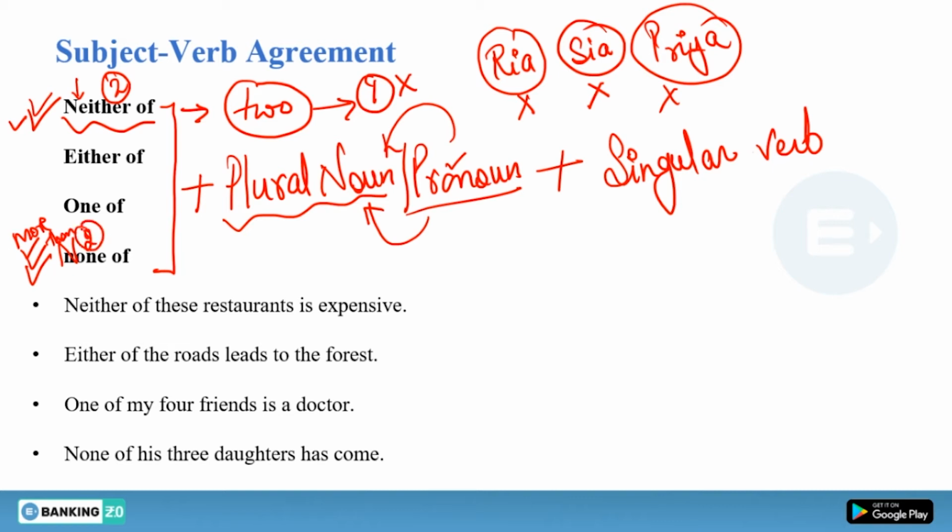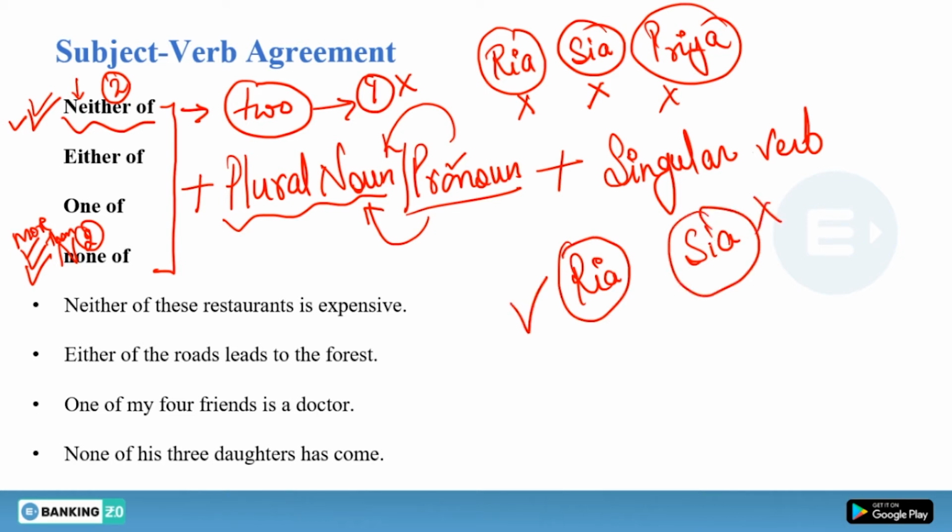Right? Now, either of, where do we use either of? Suppose again we have Sia and we have Ria. You are making a choice and you only want to choose one. Suppose you say I like Ria, not Sia. Or you want to say that I want to choose Ria as my partner. So you are choosing only one person or only one thing. In that case, you have to use either of.